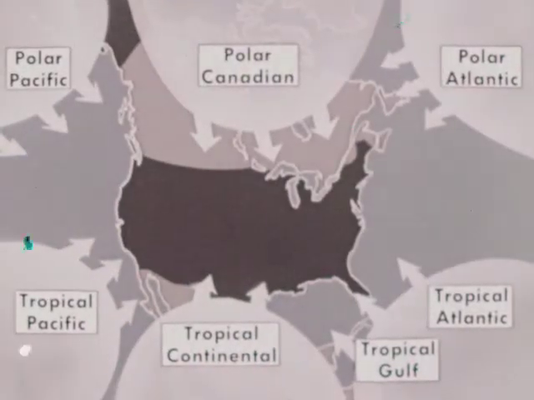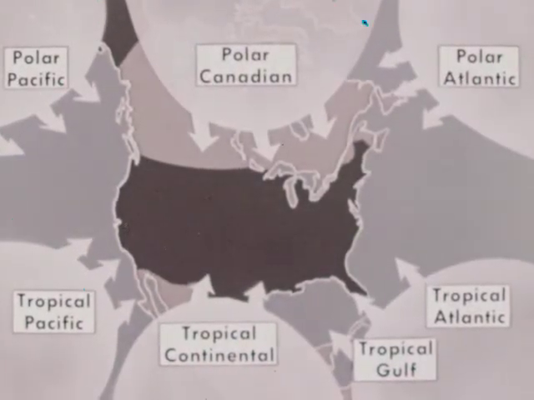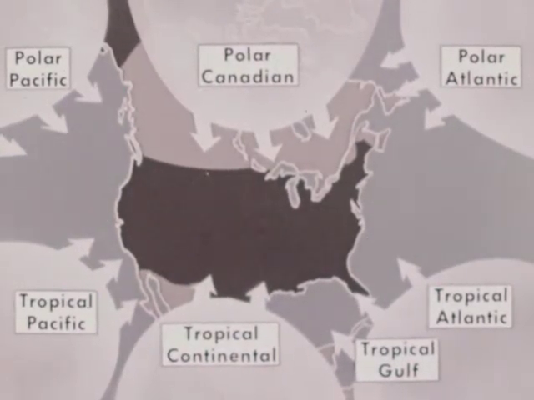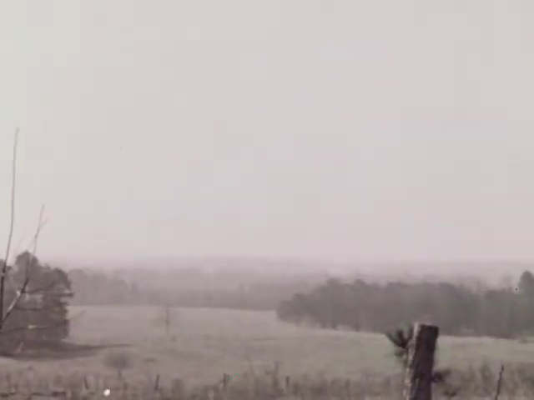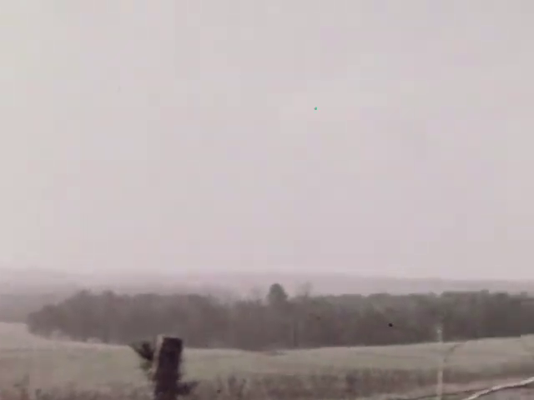And so, across our continent, move warm air masses from the south and cold air masses from the north, changing our weather, bringing us the variety of weather that most parts of North America experience.